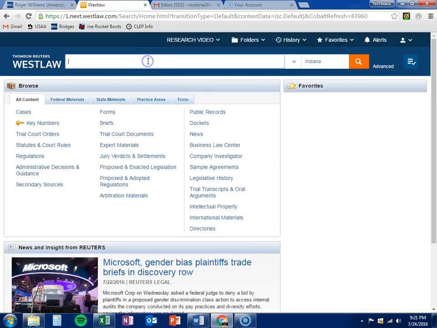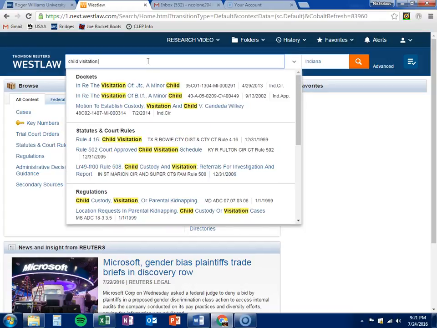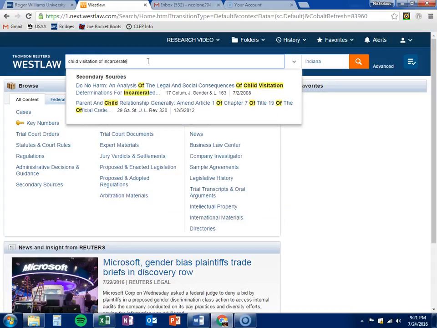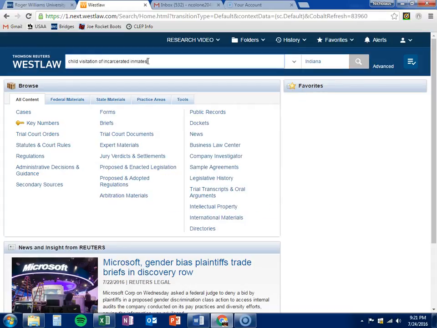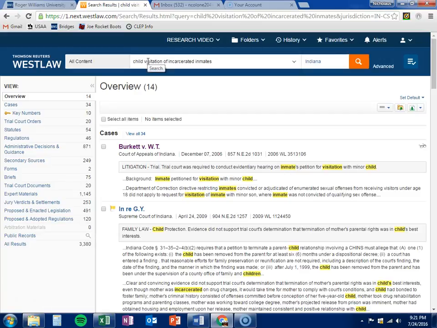So from here, for the first query we did, we decided to just go with plain language. So we went with child visitation of incarcerated inmates. With this, it's going to bring up certain things. As you'll see over here on the left, we have our cases, we have our statutes, regulations, secondary sources, a slew of resources that we can use.